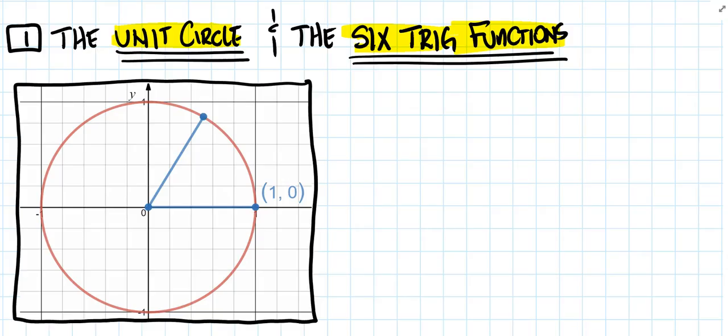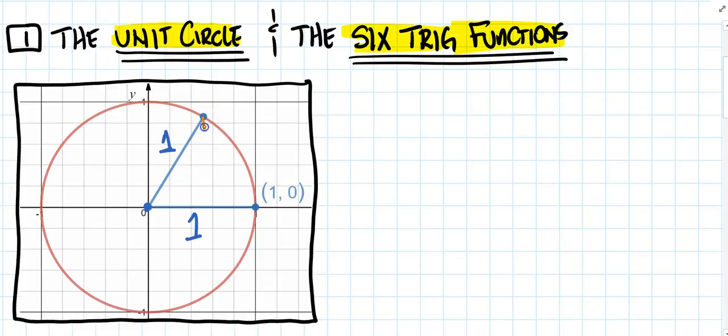Okay, so here's where our unit circle begins with the 6 trig functions. A unit circle is nothing more than a circle centered at the origin that has a radius of 1. That's it. That's all it really is. It's centered at the origin, which is here, and has a radius of 1. So this distance right here is worth 1, and this distance right here is worth 1, since they're both radii.